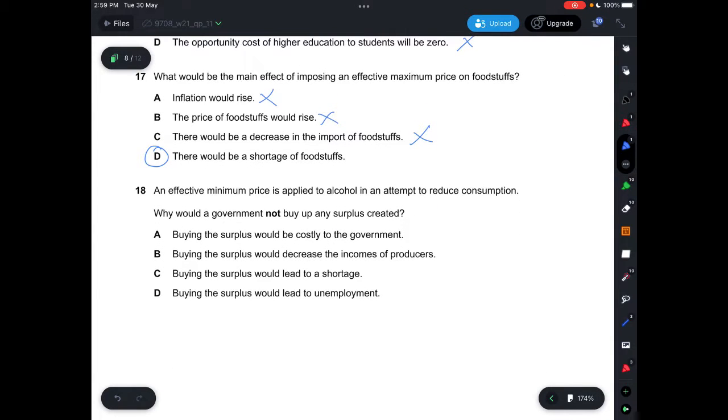Question 18, an effective minimum price is applied to alcohol in an attempt to reduce consumption. Why would the government not buy up any surplus created? So A, it says buying the surplus will be costly to the government, which is correct. B, it says buying the surplus will decrease the incomes of producers, which is not correct. C, it says buying the surplus will lead to a shortage, which is not correct, because you are just buying up the surplus, not the entire stock. And D, it says buying the surplus will lead to unemployment, which is not correct. Buying the surplus will actually create more employment. So it has to be buying the surplus being costly to the government.